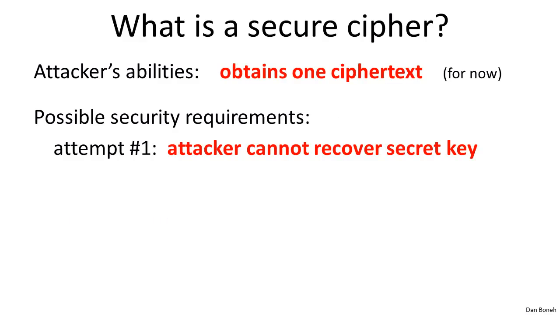In the context of stream ciphers, remember these are only used with a one-time key, and as a result, the most the attacker is ever going to see is just one ciphertext encrypted using the key that we're using. So we're going to limit the attacker's abilities to obtaining just one ciphertext. Later on, we're going to allow the attacker to do much, much more. But for now, we're just going to give him one ciphertext, and we want to define what it means for the cipher to be secure.